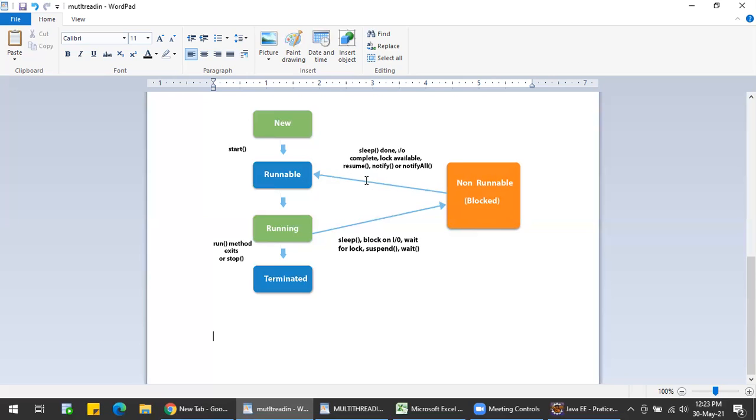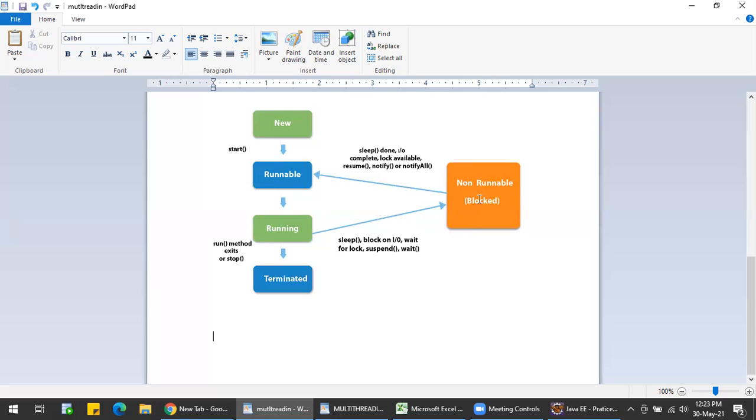We are making it sleep, or we are calling the sleep method. I'll explain what is written here. First it comes to new, runnable, and running. In the running state, the thread scheduler has selected it, but we are making it sleep for some time.